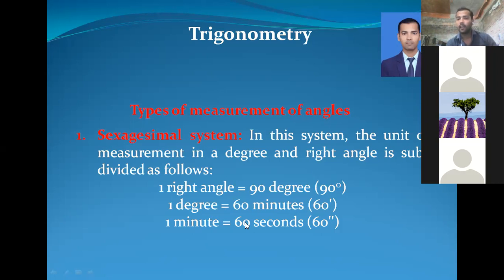Each and every clock is formed on the basis of the revolution of the angles. Because of that fact, 1 hour is equal to 60 minutes and 1 minute is equal to 60 seconds. That's why when a second hand in a clock completes a full revolution, we get 1 minute.